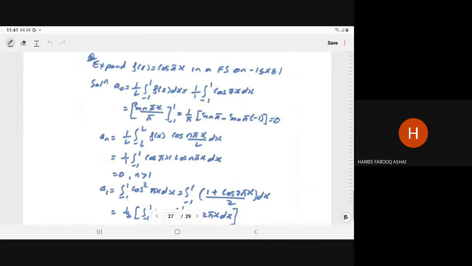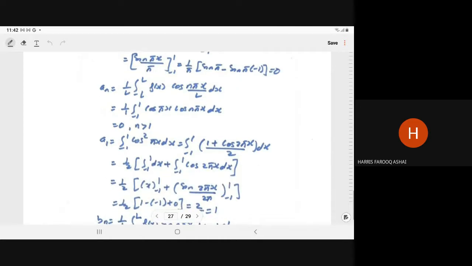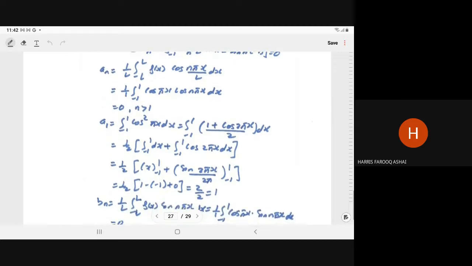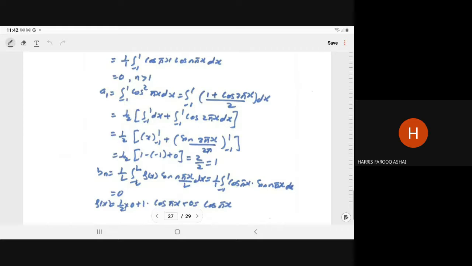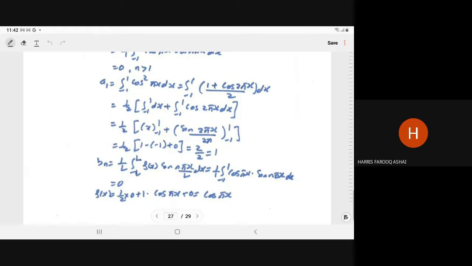A2 will come 0. Only a1 will be non-zero, with cos n pi x upon l. So with that, we have to show that cos pi x is equal to cos pi x. The trigonometric series itself is the Fourier series, even for an arbitrary interval.